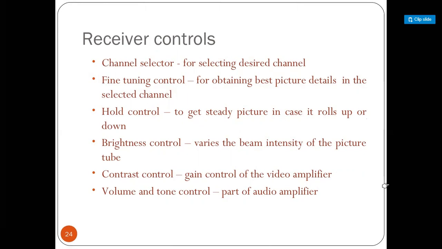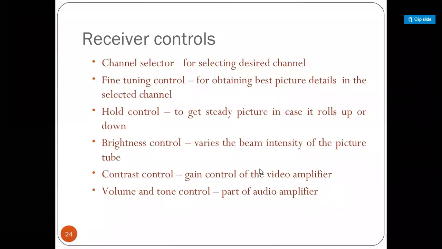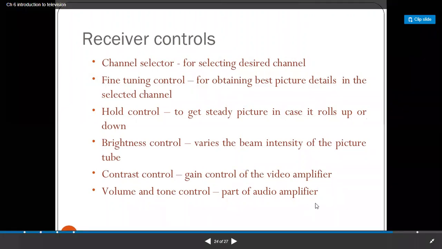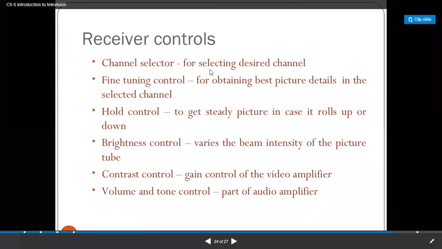And brightness: we are able to vary the brightness of the information seen using the brightness control. Then contrast: between the boundaries, we can easily show the contrast of the signal. Then volume and the tone control. For controlling the volume and tone, in our televisions we use the volume knobs, or in our remote system we have the volume and tone control signals.